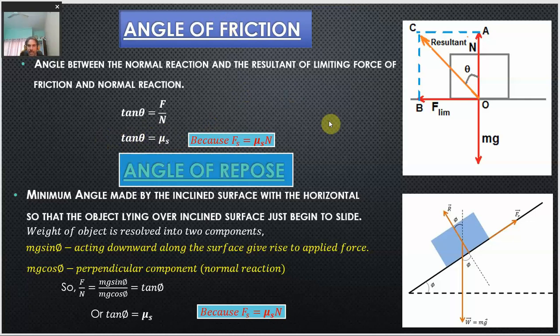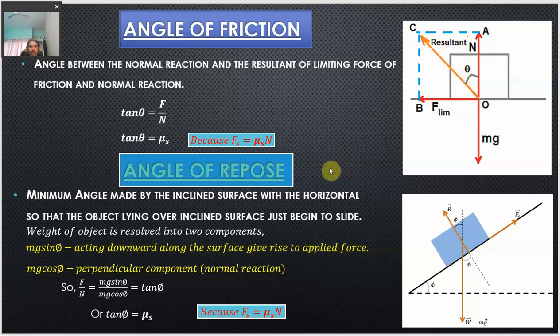Let us recall it one more time. What is angle of friction? It is the angle made by the normal with the resultant of normal and limiting force of friction. This resultant making an angle with the normal is called the angle of friction. And what is angle of repose?